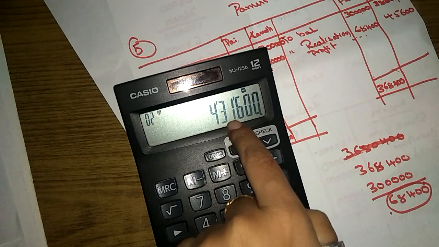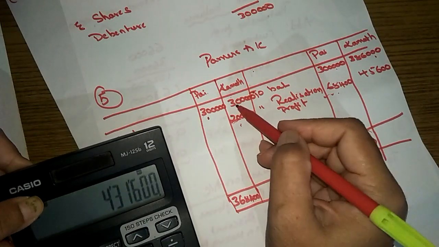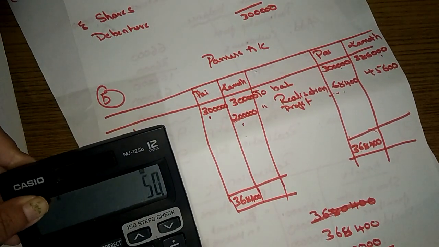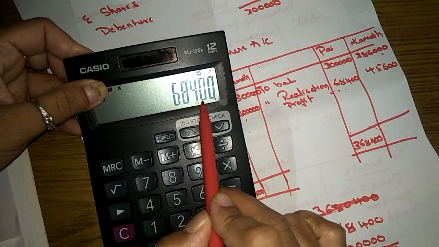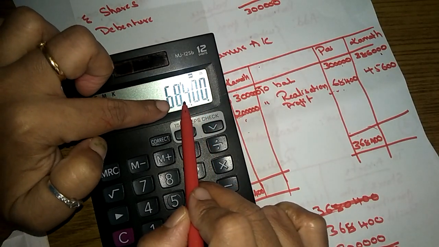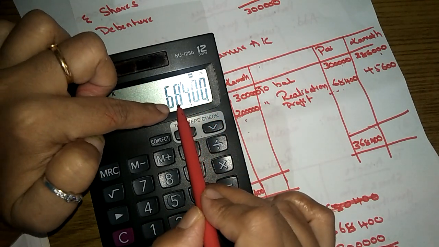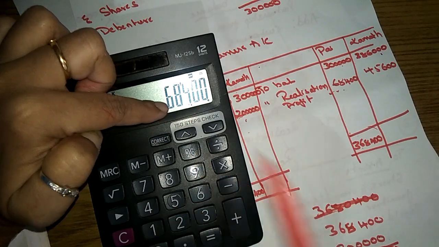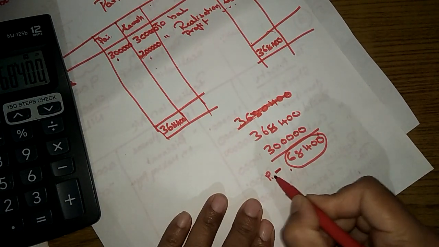This was the balance due for Kamath, but in return he is getting 5 lakhs. It means he is getting 68,400 more. Whatever he is getting more, that 68,400, has to be paid to Pi account.